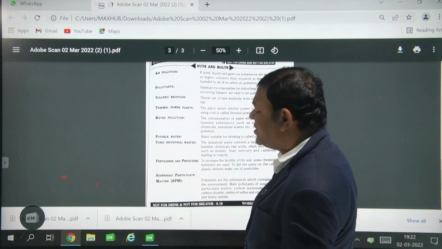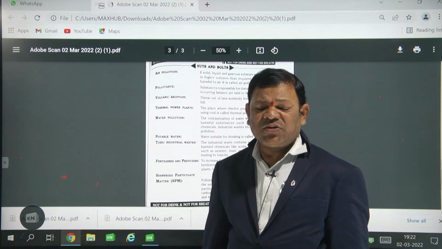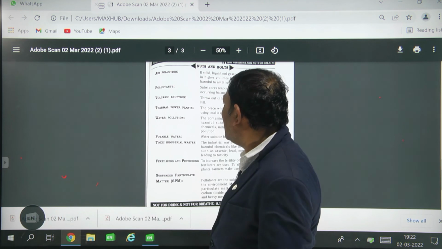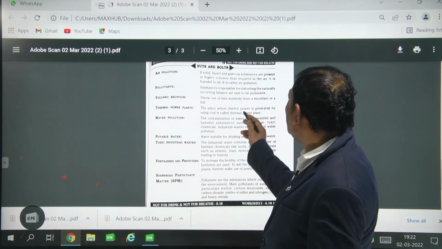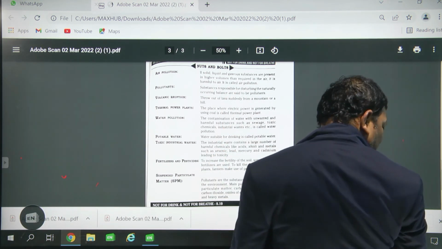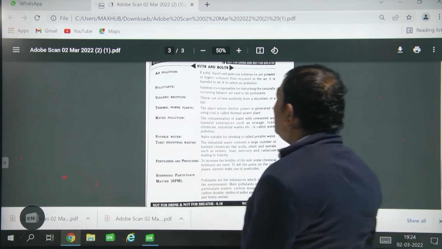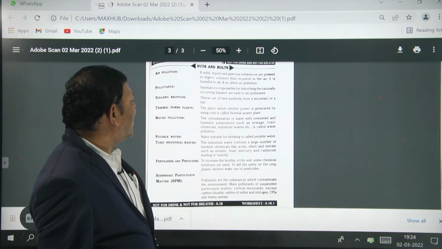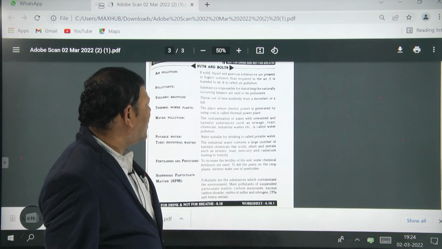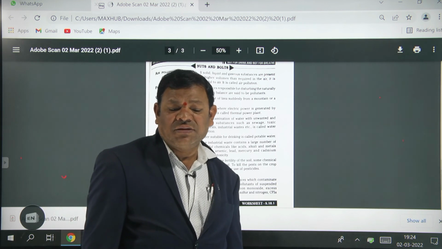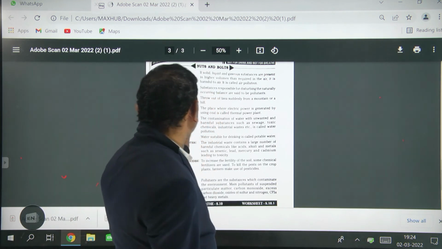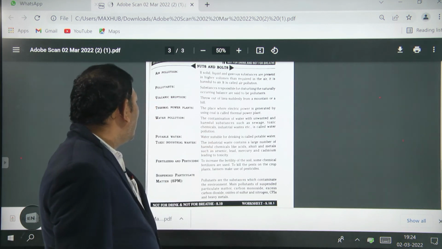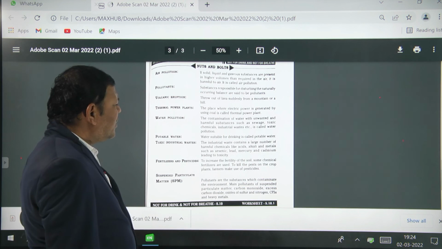Thermal power plants. Thermal power plants mean electricity is produced by coal. The place where electric power is generated using coal is called a thermal power plant. Generally, we use coal for the production of electricity. Next, water pollution.